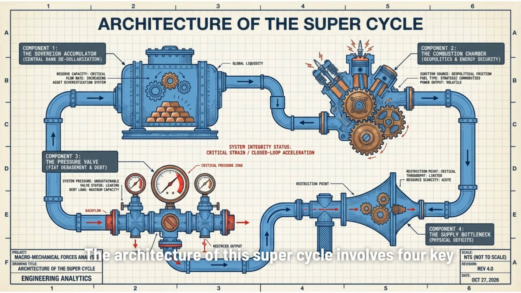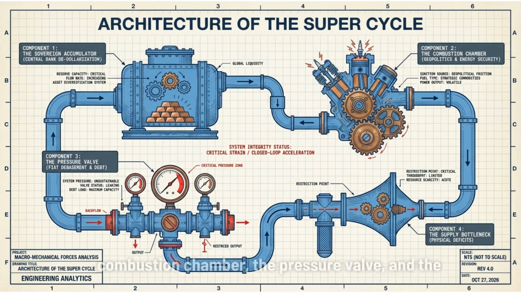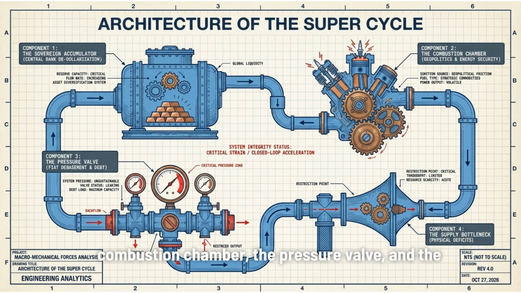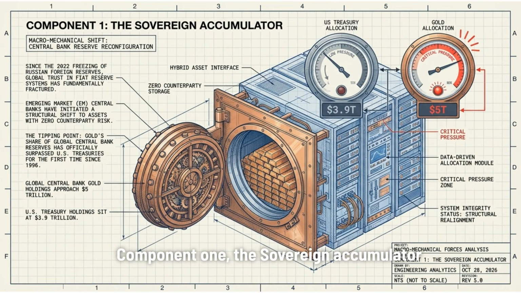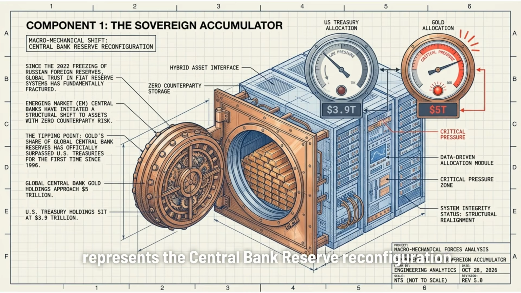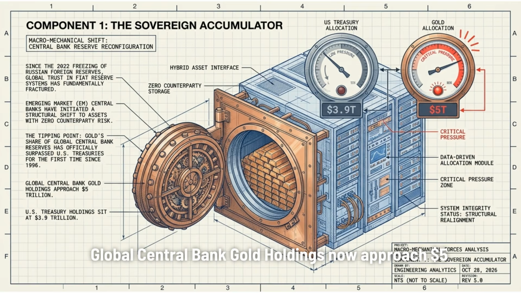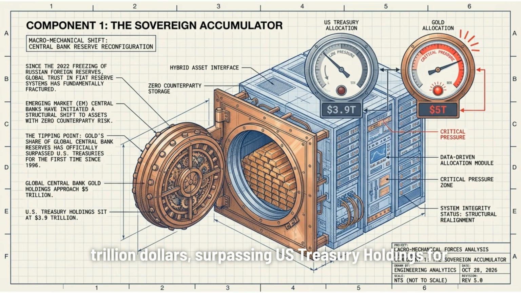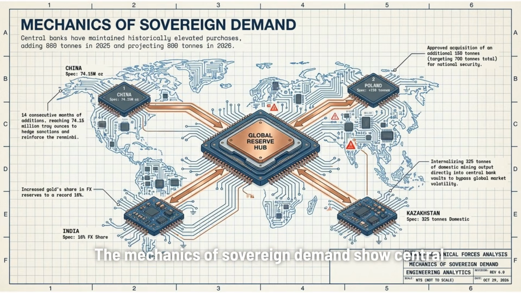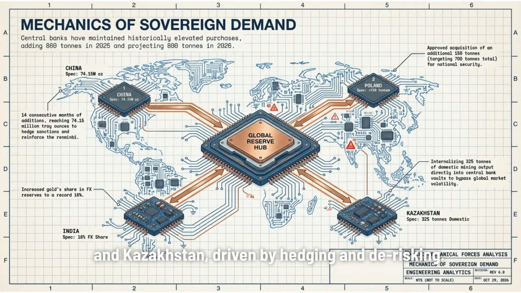The architecture of this supercycle involves four key components: the Sovereign Accumulator, the Combustion Chamber, the pressure valve, and the supply bottleneck. Component 1, the Sovereign Accumulator, represents the central bank reserve reconfiguration. Global central bank gold holdings now approach $5 trillion, surpassing U.S. Treasury holdings for the first time. The mechanics of sovereign demand show central banks maintaining elevated purchases. Notable increases are seen in China, Poland, India, and Kazakhstan, driven by hedging and de-risking.